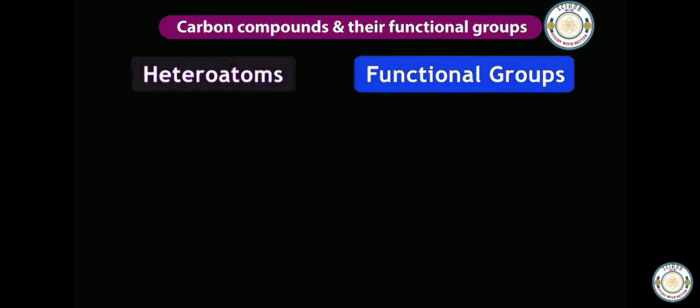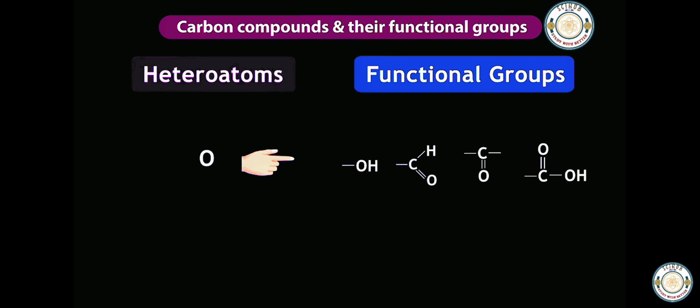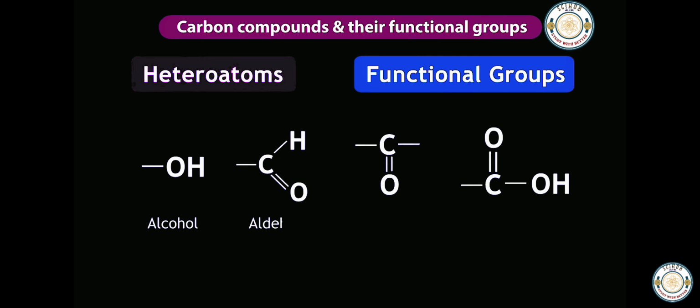These heteroatoms form the functional groups of the compounds. Sometimes heteroatoms pair up with some other atoms and form groups. For example, here oxygen is the heteroatom. It forms various functional groups like alcohol, aldehyde, ketone, carboxylic acid.